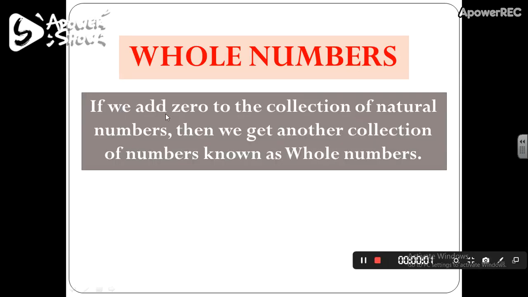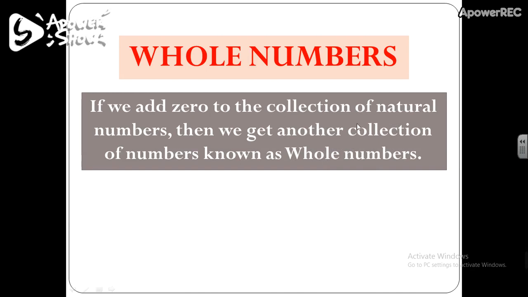Now the next set of numbers is whole numbers. If we add 0 to the collection of natural numbers, then we get another collection of numbers known as whole numbers. So a whole number is a collection of natural numbers and 0.